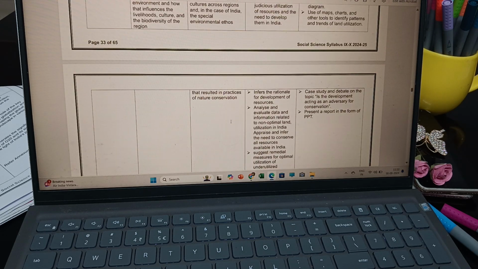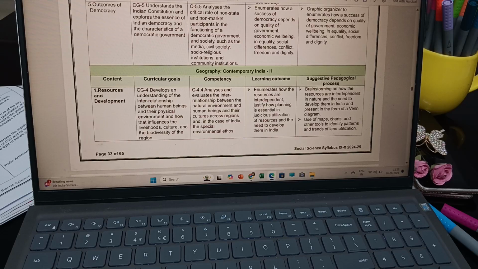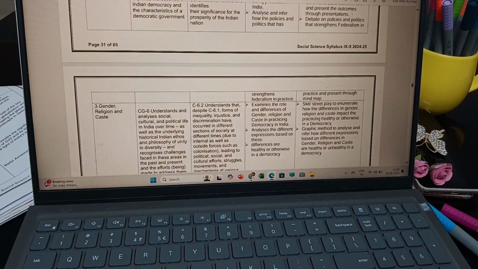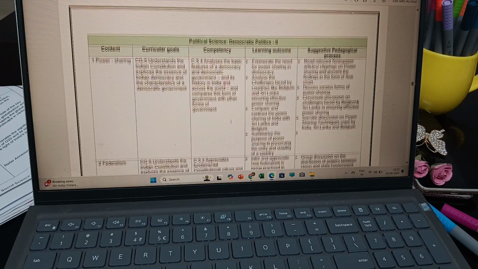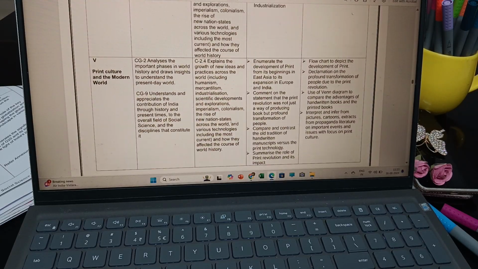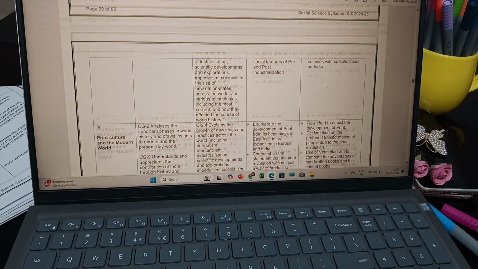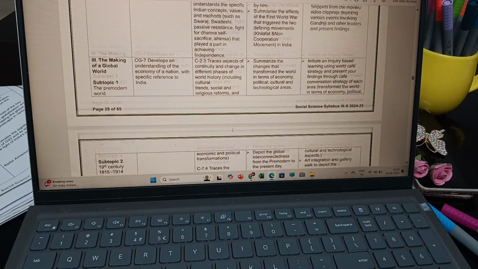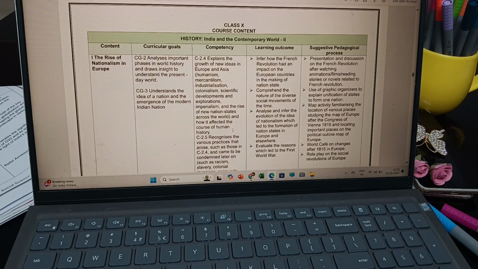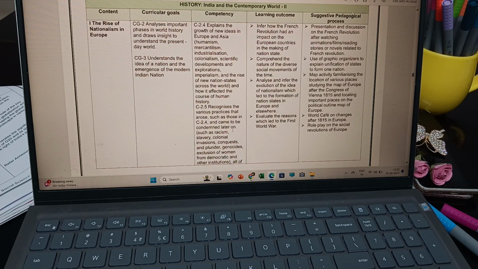So now you may be aware of what number should be given in the curricular goal. You see, political science, democracy is concerned, it is 5. History it is 2. Yes, you are coming to the page like that. Yes, this way. So I hope it is clear.